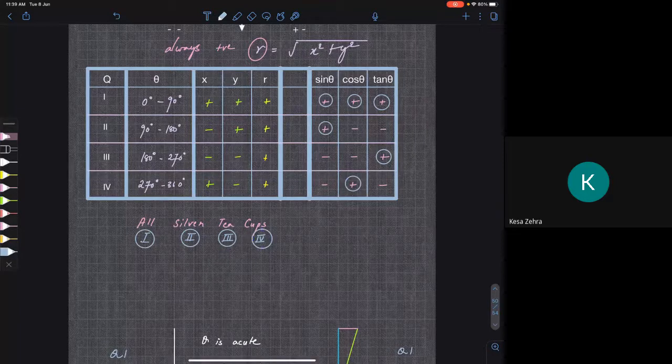Clear? Now the reason why these are positive was because sine was y by r, cos was x by r, and tan was y by x. So positive by positive is positive. Positive by negative is negative. Negative by positive is negative. And negative by negative is positive. You have to know that, right? Okay. Next thing, what did we see?